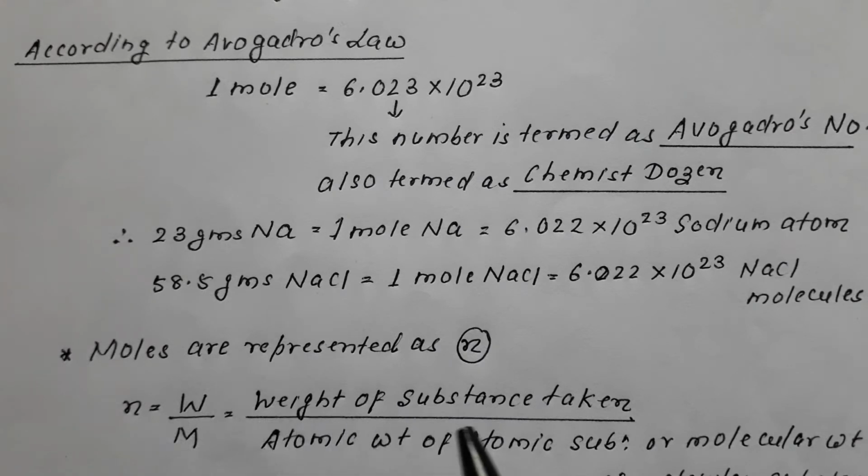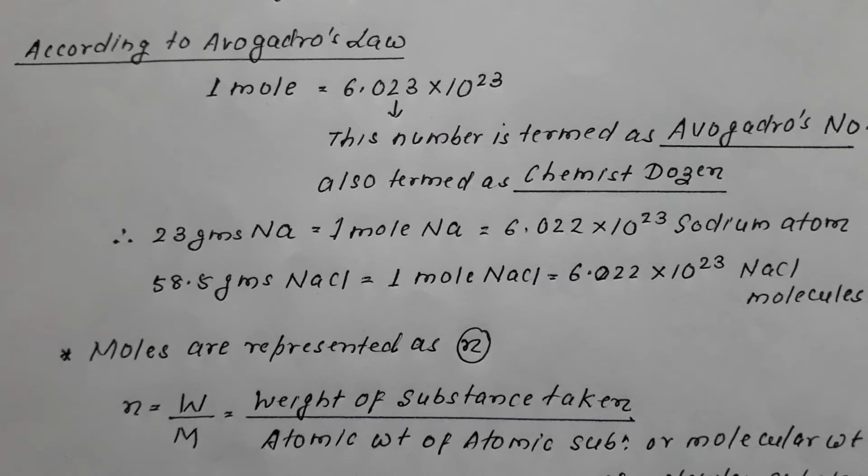W is the weight of the substance taken. And what is M? It is the atomic mass or atomic weight of an atomic substance, or the molecular weight of a molecular substance.